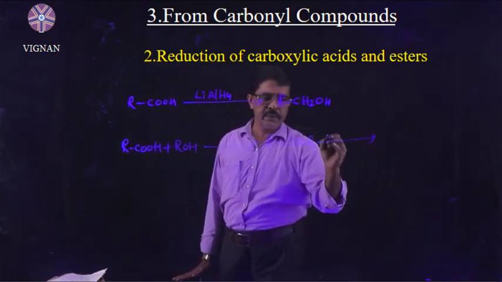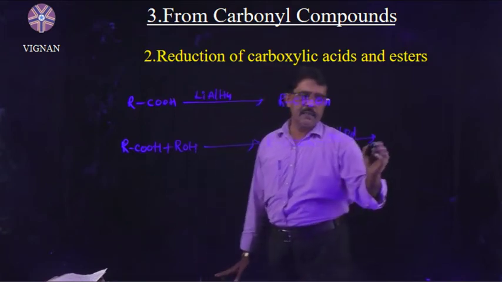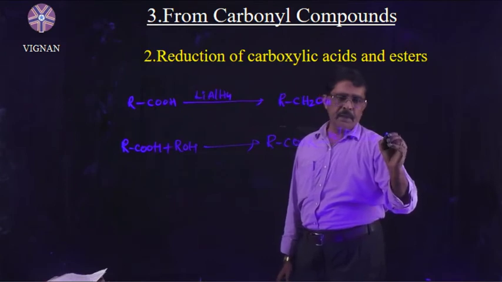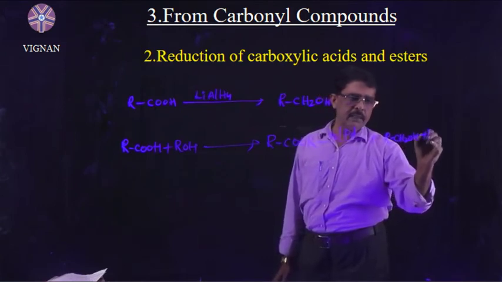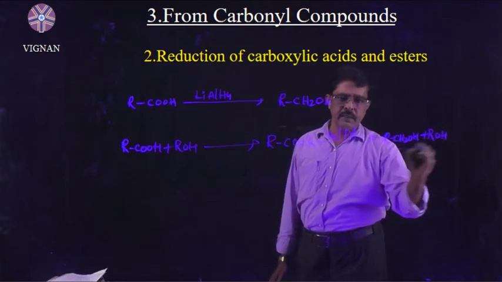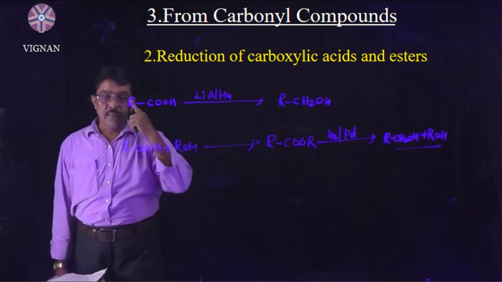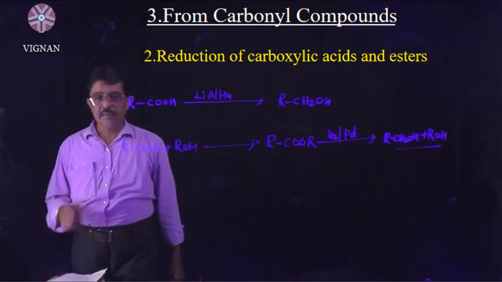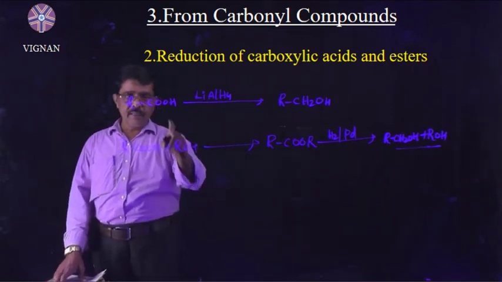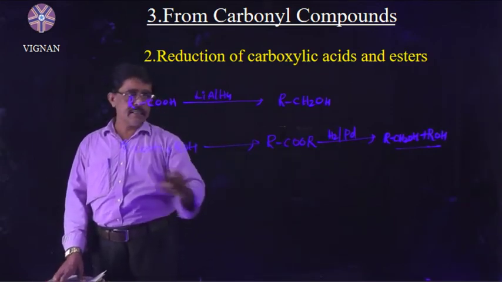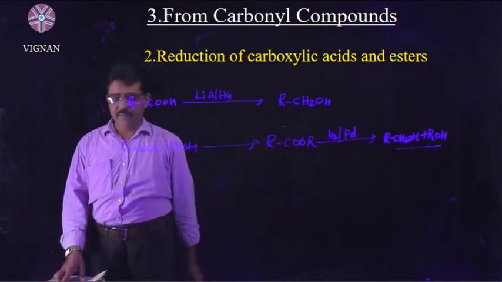This is subjected to reduction in the presence of a palladium catalyst, which is much cheaper. Then we will get RCH2OH plus ROH. This is the method. Direct reduction with lithium aluminum hydride is a very costly method, right? These are the reductions of carboxylic acids and esters that give alcohols.